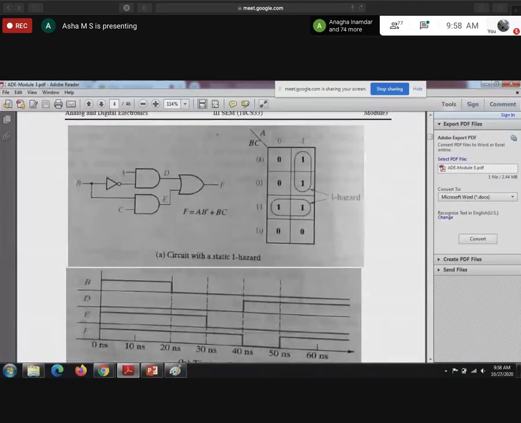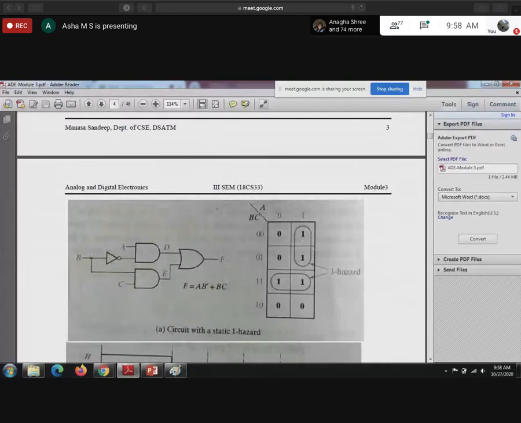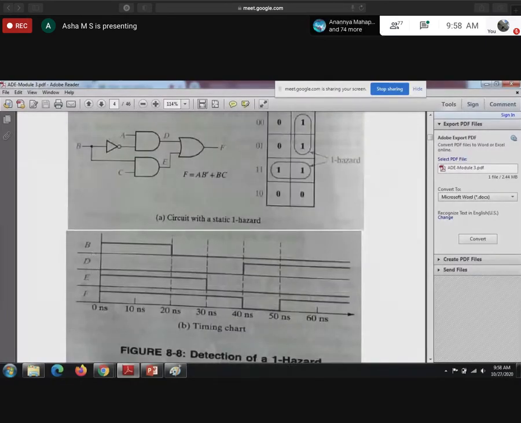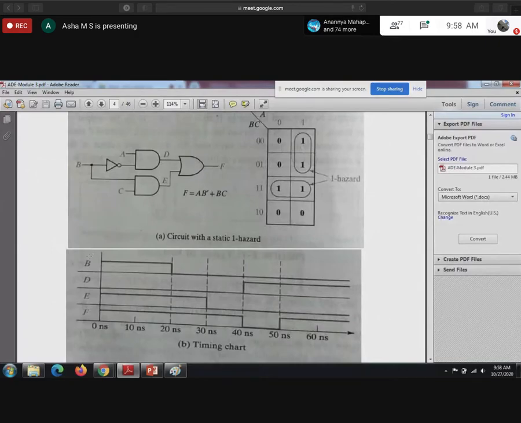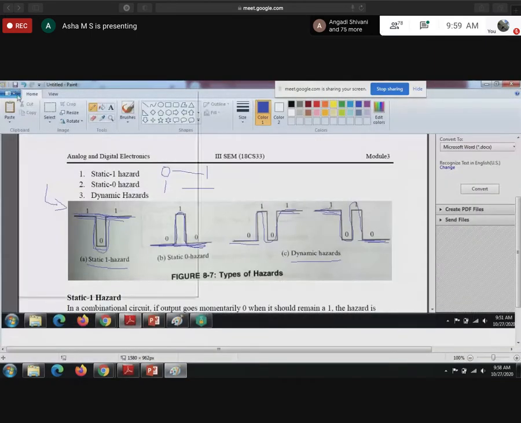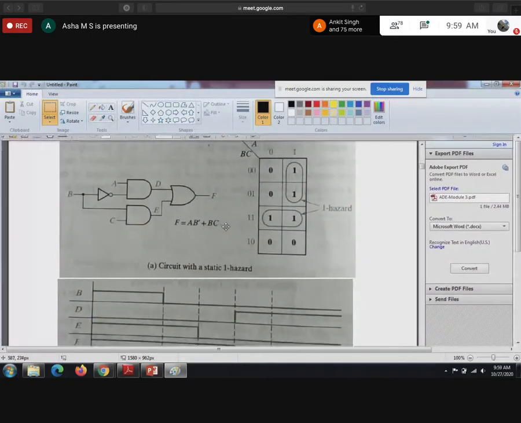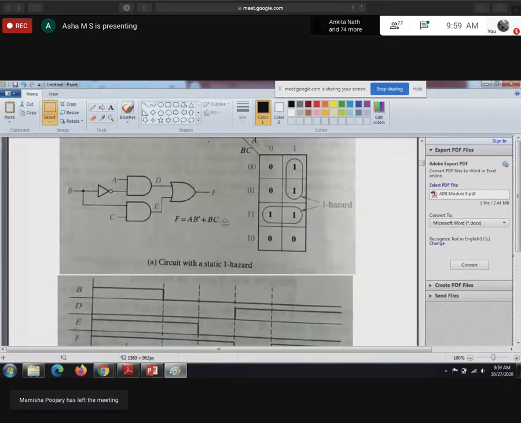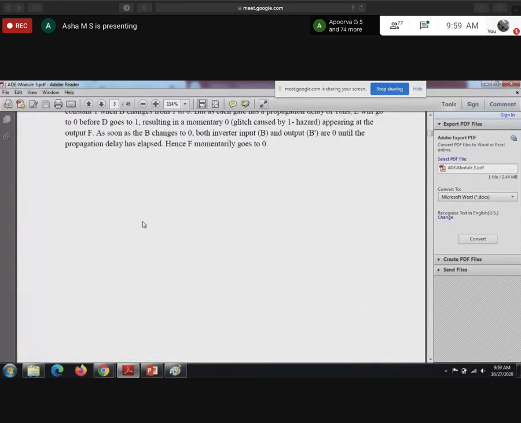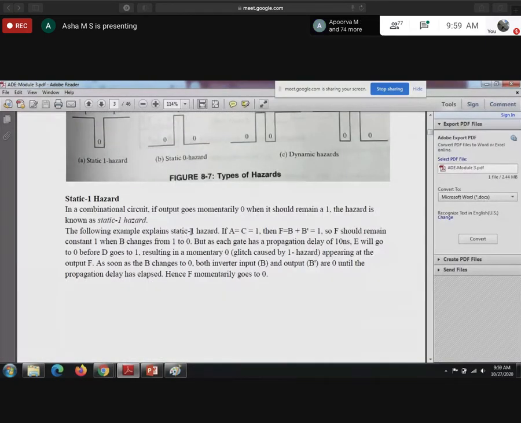Okay. Next we have a circuit here. Sometimes they will give the circuit and ask you to find out whether there is any hazard here and how to resolve it. Otherwise, if they ask only theory, you should remember the circuit and write it. So in that circuit, we are going to explain the static one hazard.